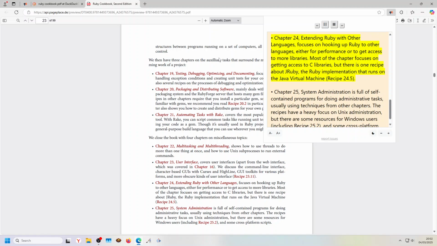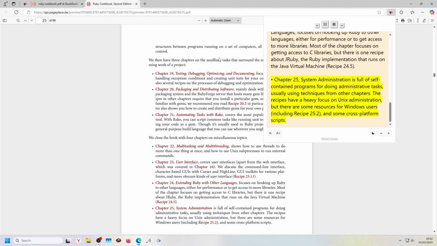Chapter 24, Extending Ruby with Other Languages, focuses on hooking up Ruby to other languages, either for performance or to get access to more libraries. Most of the chapter focuses on getting access to C libraries, but there is one recipe about JRuby, the Ruby implementation that runs on the Java virtual machine, Recipe 24.5.